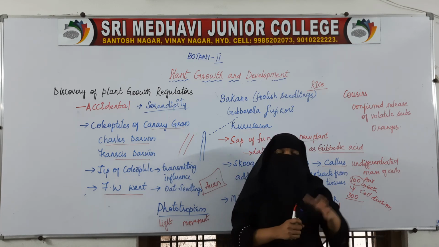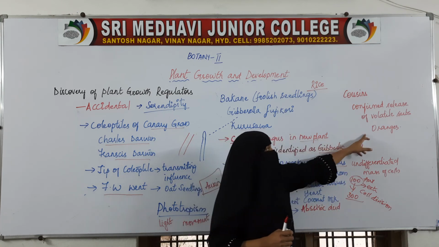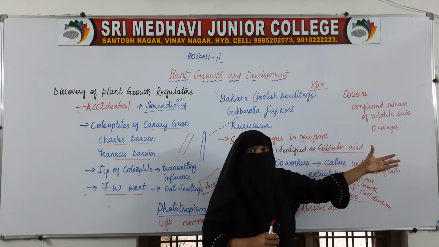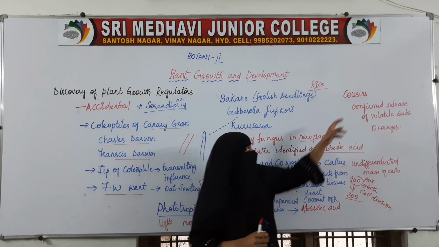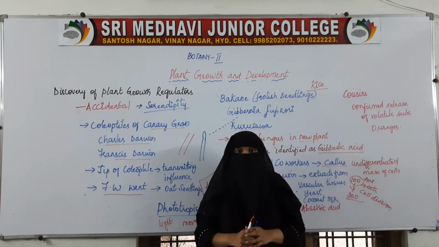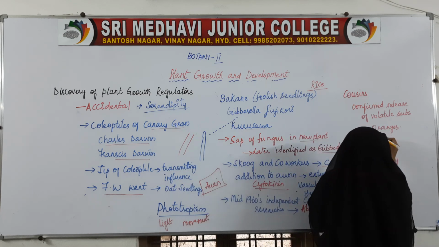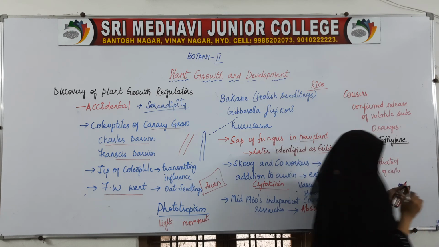He observed that in oranges, there is a certain substance which helps in ripening. Who discovered that? Cousins. And that substance which helps the oranges ripen is nothing but ethylene.